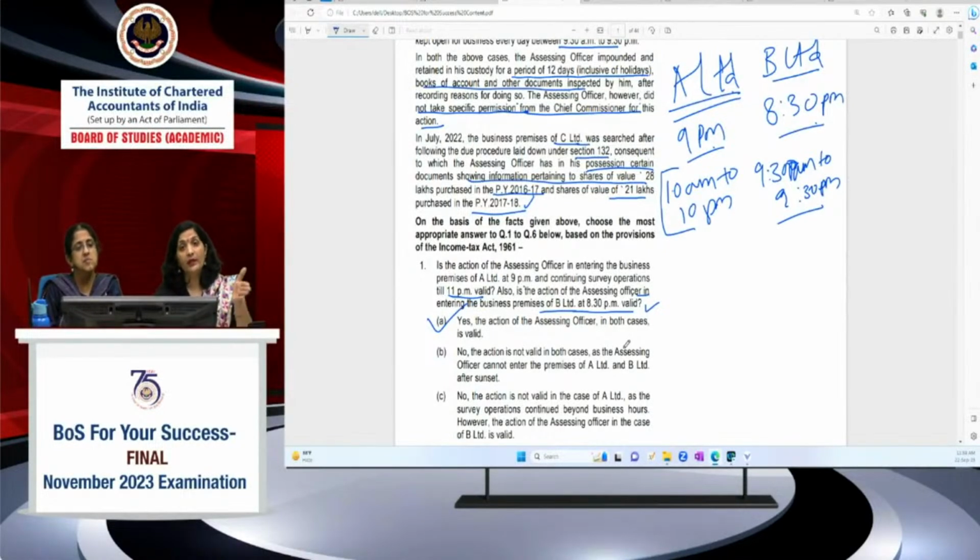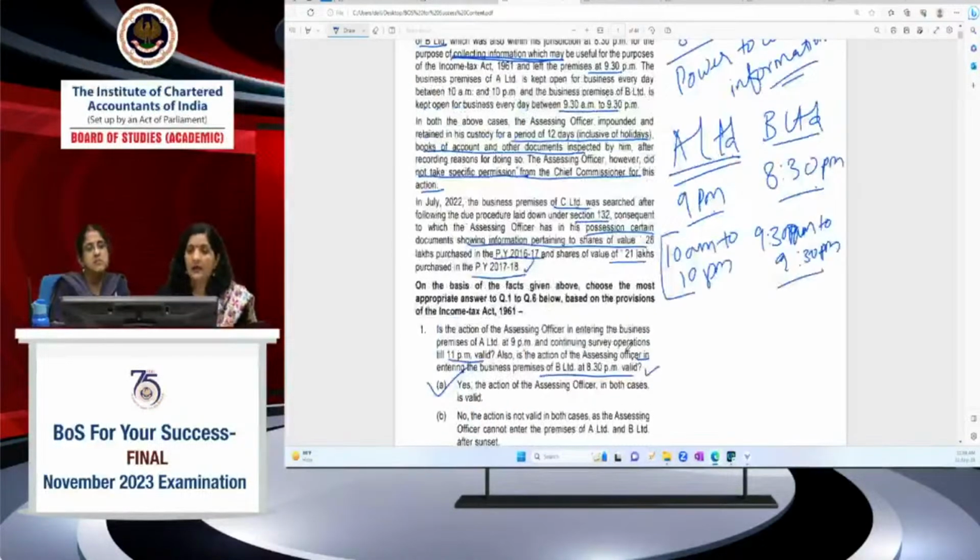But if you are going beyond 15 days, excluding the holiday period, then you have to take the permission of the Principal Chief Commissioner, Chief Commissioner, Commissioner, or Principal Director General. These authorities are given. So whose permission you have to take for retaining the books beyond 15 days, excluding holidays, is as listed.